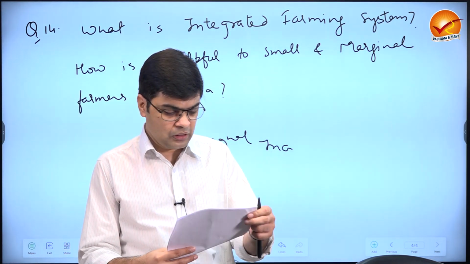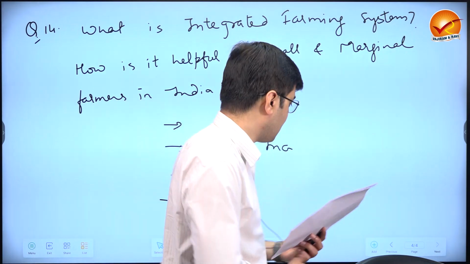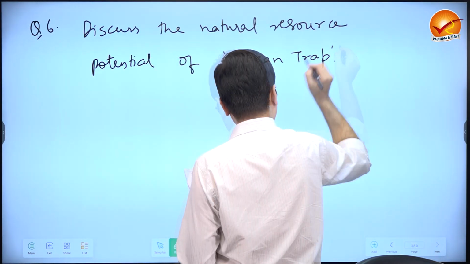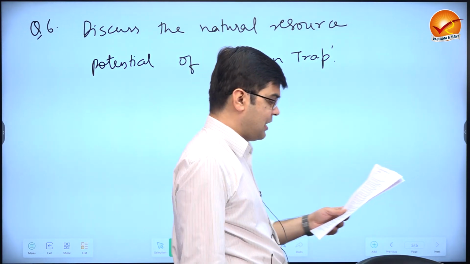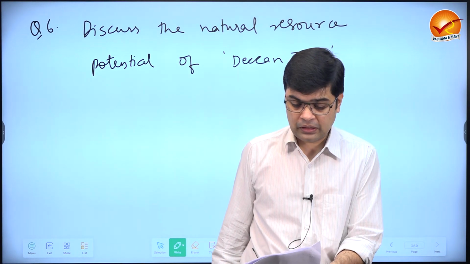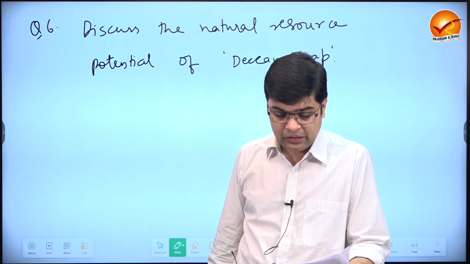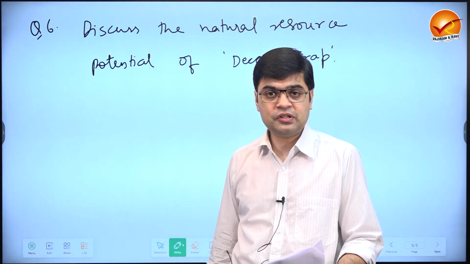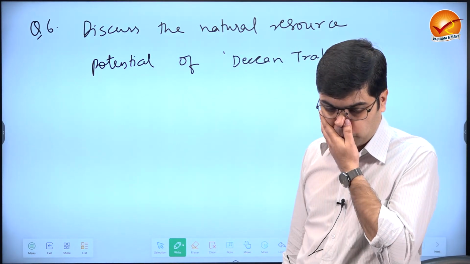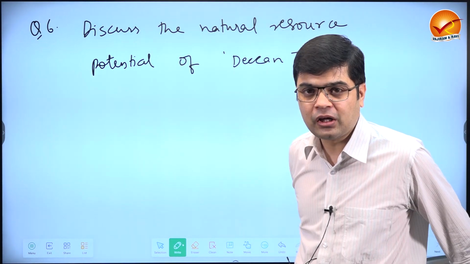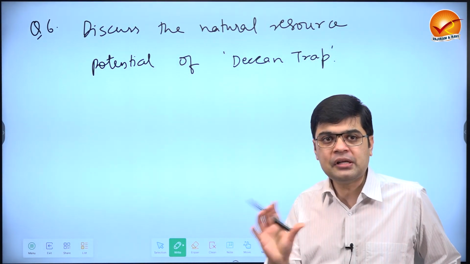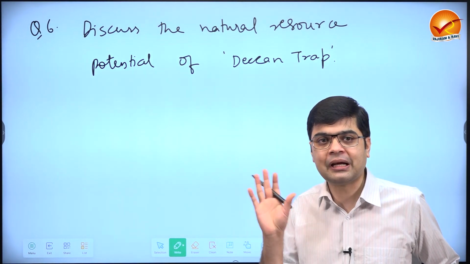Now we'll come to paper 1. So, discuss the natural resource potentials of Deccan Trap. It was a 10-marker question. So the question is, discuss the natural resource potential of Deccan Trap. See, because it is a 10-marker question, you cannot write a very lengthy introduction. Just mention what you understand by this term Deccan Trap.